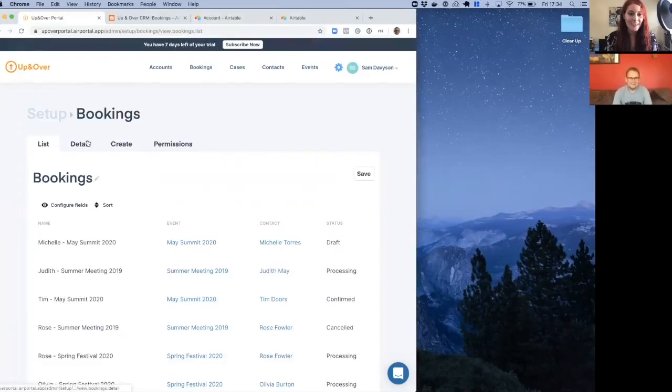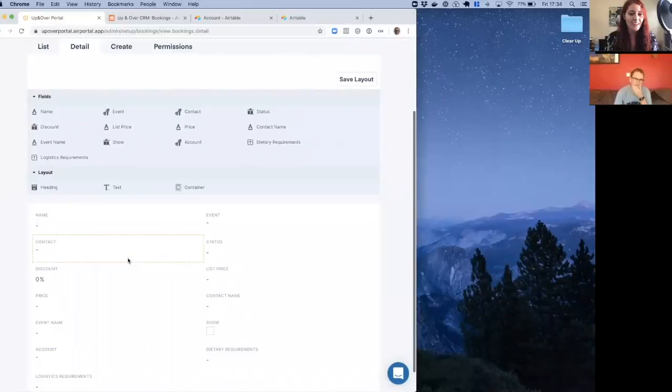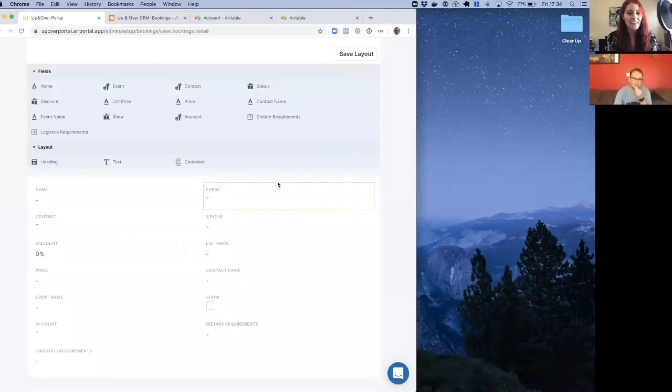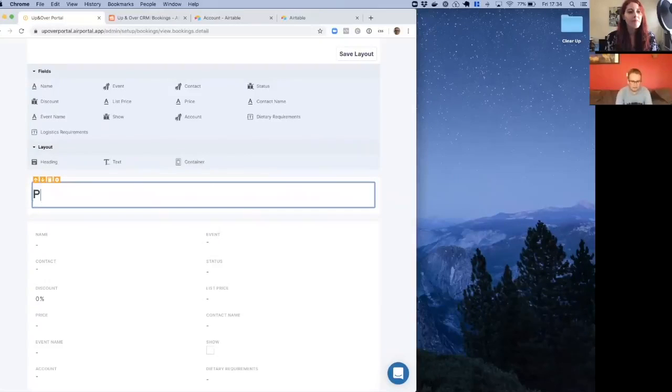Great. So we have a little bit of layout capability. Particularly on bases where you have a lot of fields, it's sometimes quite difficult to see them when they're all just in one big group. So we can add a section and add a heading.